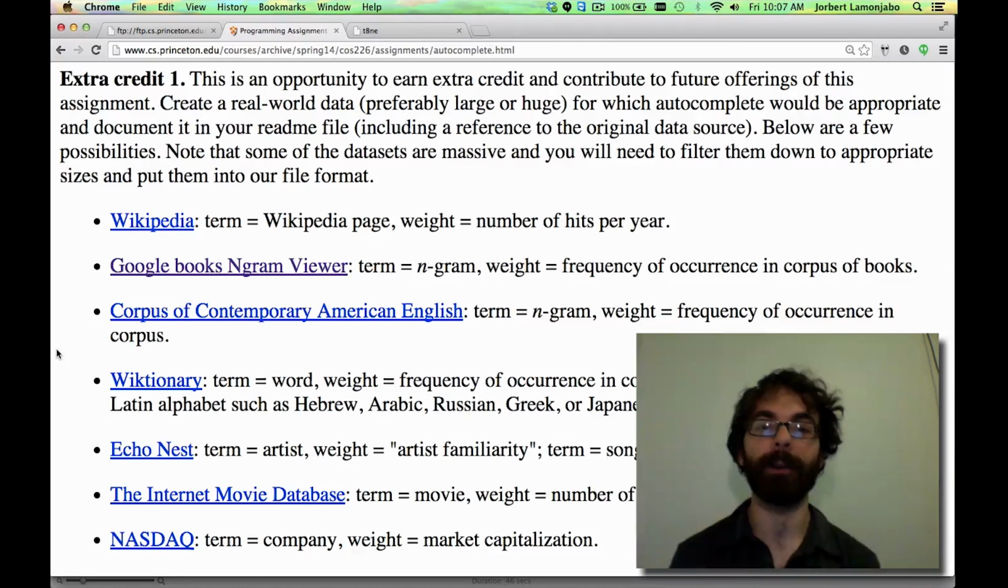We will also provide you an opportunity to earn extra credit on this assignment if you can supply a very large data set of real-world data. Even better is if you give us a script that grabs it from the web and puts it in a nice format. And we'll be happy to use those for future offerings of the course.